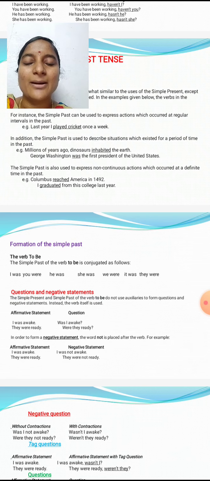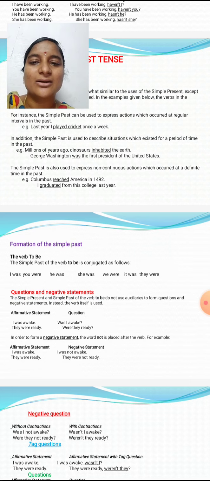Here the simple past is also used to express non-continuous actions which occurred at a definite time in the past. Columbus reached America in 1492. Reached. I graduated from this college last year. So, last year, the action is completed. Graduate is the V1 form, graduated is the V2 form, and graduated is also the V3 form. So the action is completed, and that is called simple past.